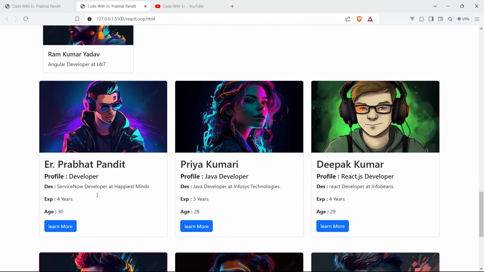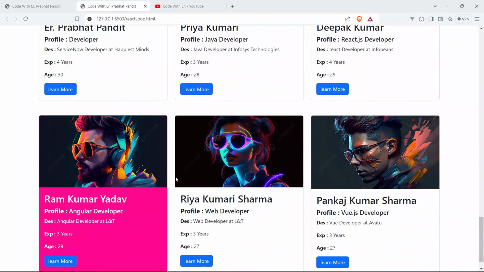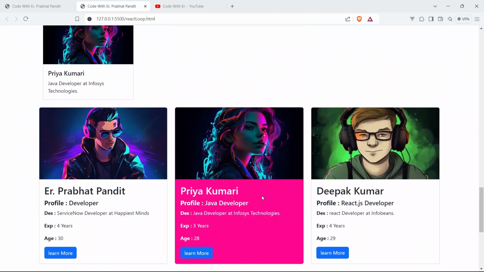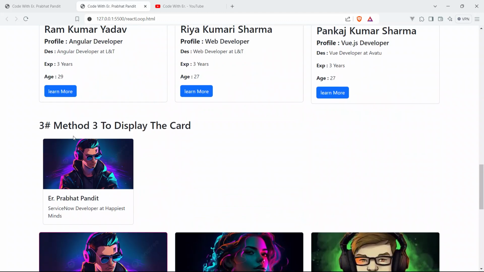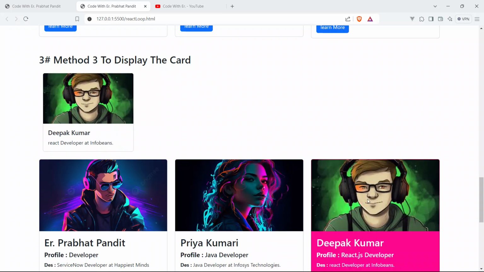So guys, in this video, in this session, we are going to learn this second method to display the dynamic cards in React.js. Not only this, we are also going to learn how this happens whenever you click on any of the user profile cards, how we can show the same active profile card here on the top, using React.js.